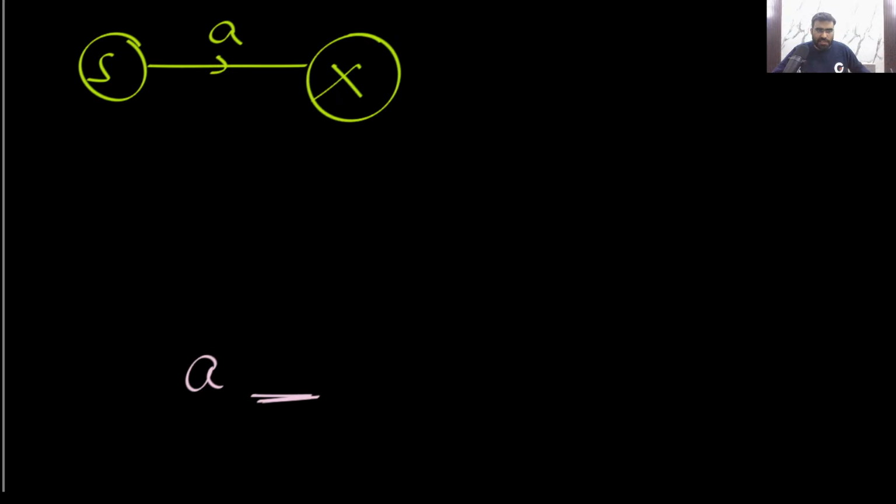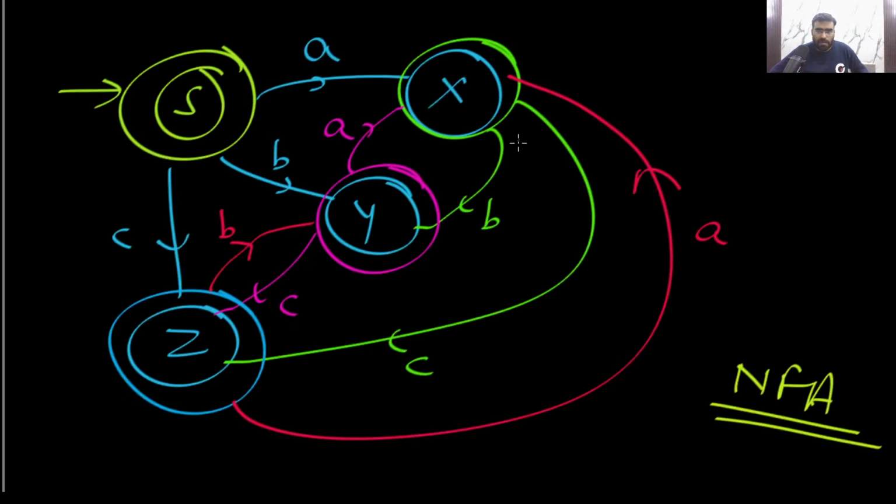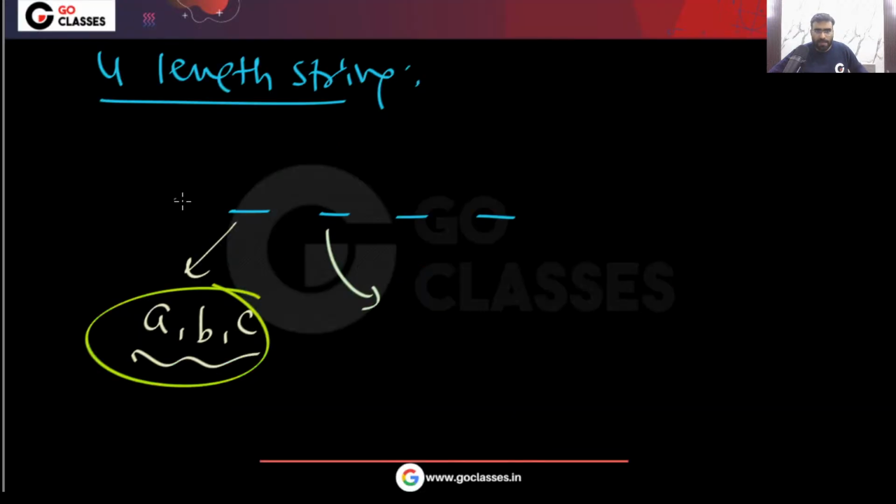Now what about the second symbol? How many possibilities are there? Only 2 possibilities, because from the state X, either you can take this transition or that transition.